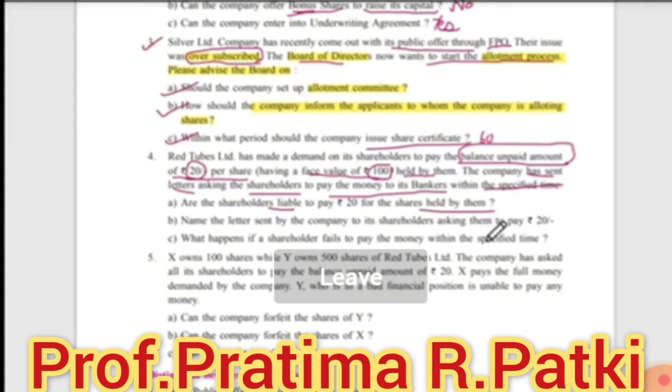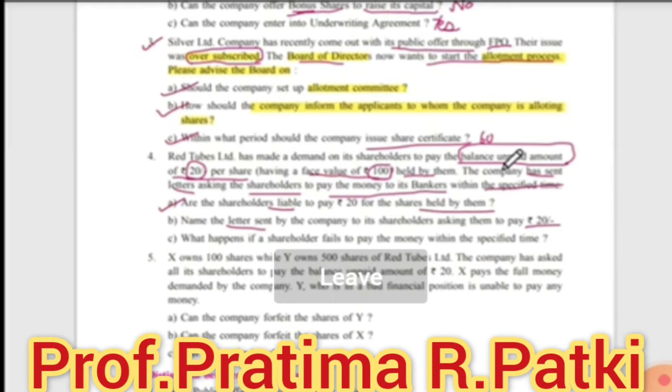Next, name the letter sent by the company to its shareholders asking them to pay rupees 20. So what is the type of the letter that is sent over here? Yes, it is a part payment, na, balance unpaid amount. So some amount is paid before. So here balance unpaid amount means we are calling for the money. So call letter.